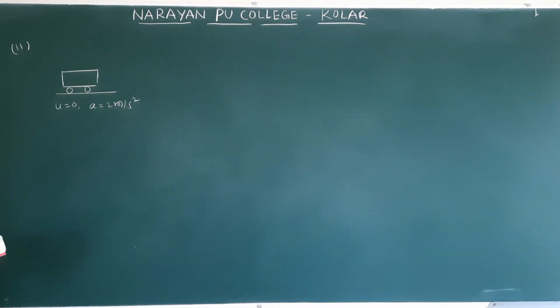A stone is dropped by a person standing on the top of the truck, 6 meters high from the ground. What are the velocity, acceleration of the stone at t is equal to 11 seconds?